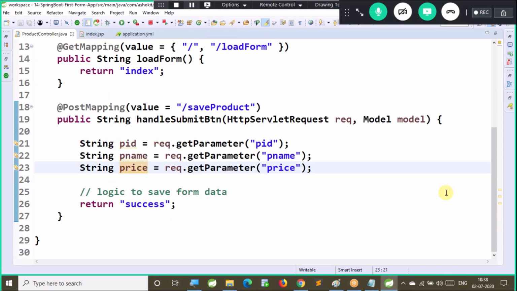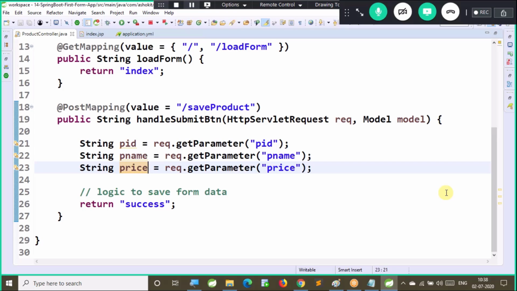This is one problem. This is resolved by our Spring MVC form tag library. We'll see how it will be resolved. Are you clear with this? This is how you capture form data in servlets using HttpServletRequest. In the same way I am capturing the data using HttpServletRequest in the Spring controller. But we can do it in a better way also, that we'll talk about. This is the legacy approach.